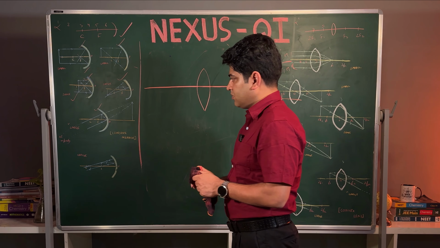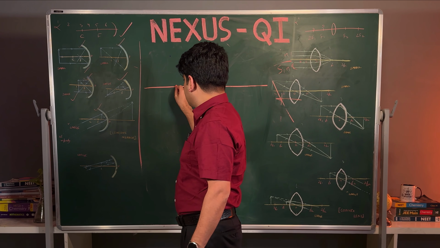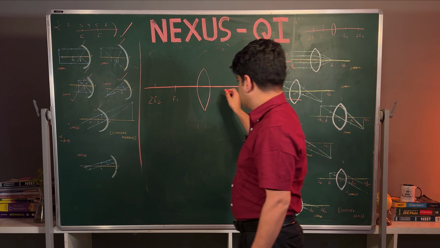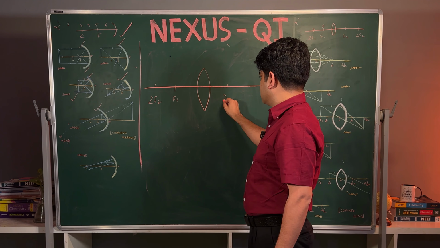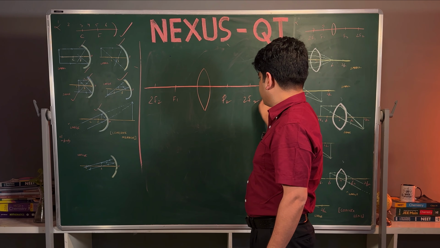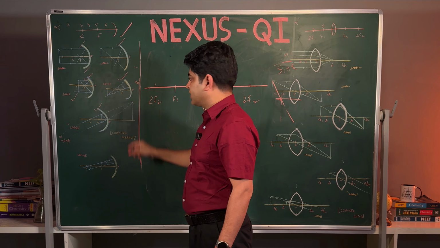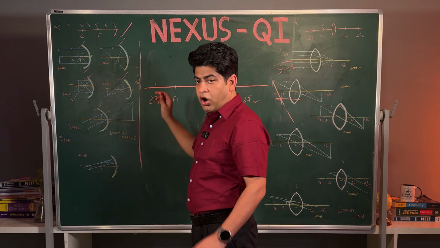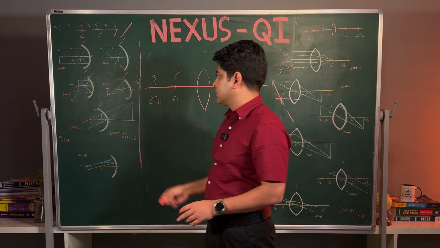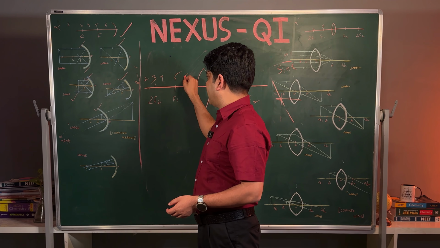Same trick I have given first. The second trick is very simple. Again just write F1 and 2F1, and F2 and 2F2. Again the same thing. We are going to start from infinity. Just give the number 1, the odd number first. Always give the odd number first. 1, 3, 5. Clear. Now in between add 2, 4 and 6.